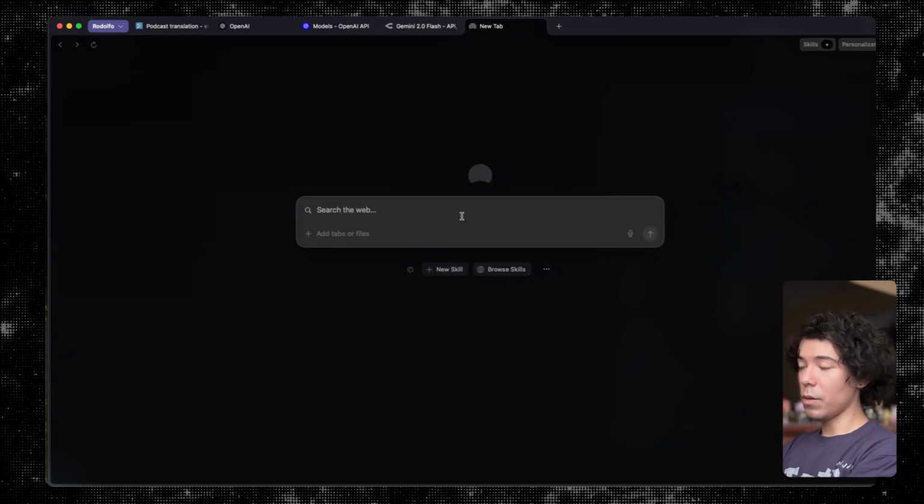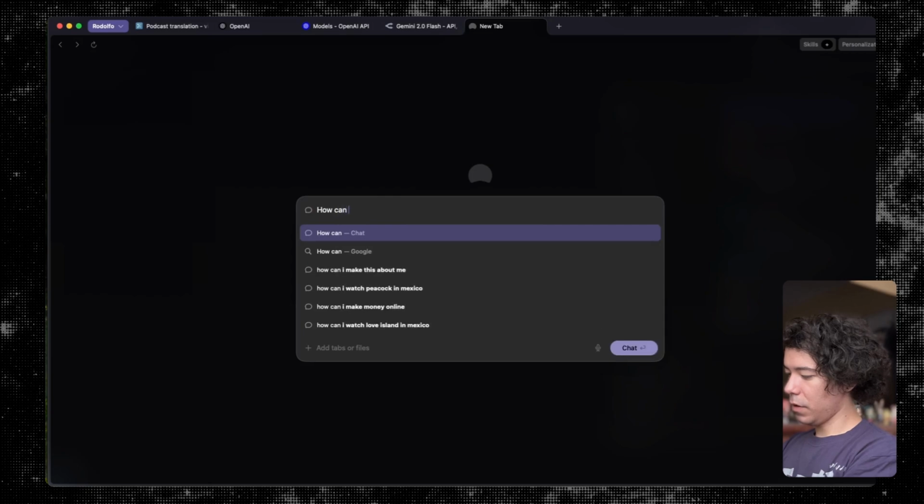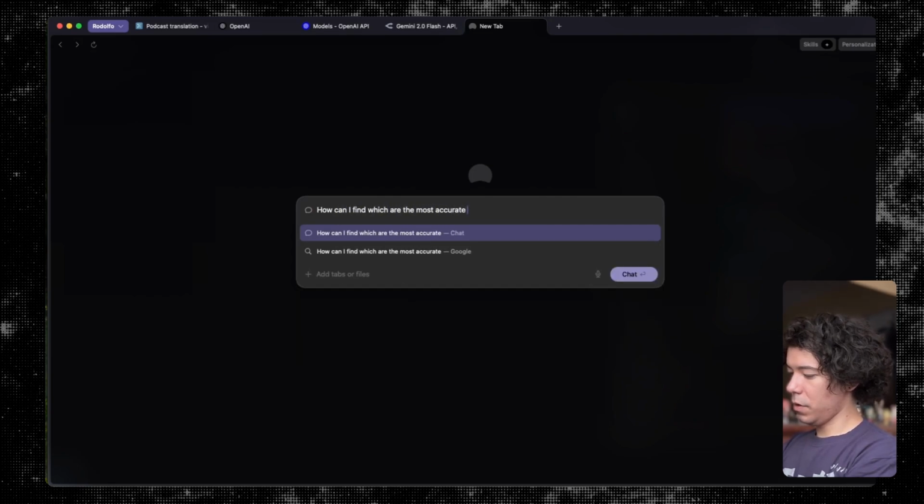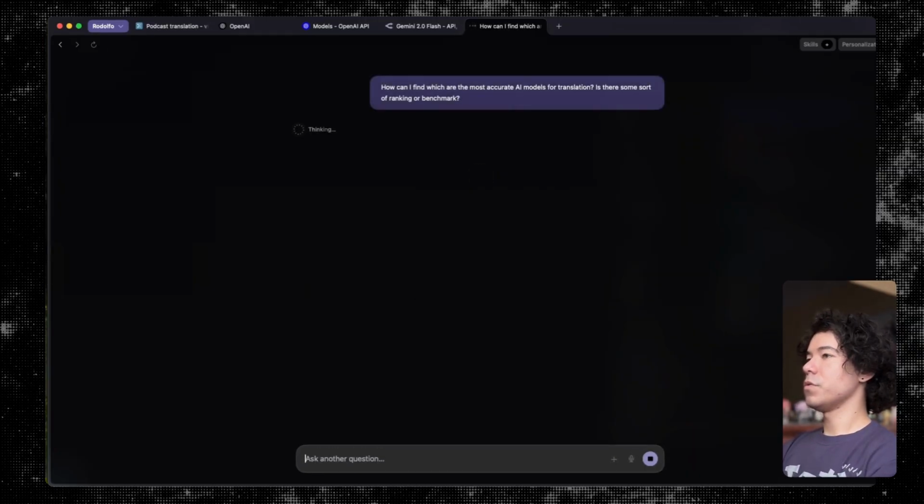By the way, I'm in the Dia browser. If you used Arc before, it's a little bit like Arc, except it also has AI. It connects, I think, to OpenAI models. So this is just the thing that I would get in ChatGPT, except it's a little bit more convenient because it's in a tab. So let's just ask here, how can I find which are the most accurate models for translation? Is there some sort of ranking or benchmark?